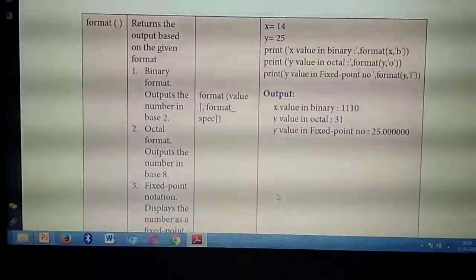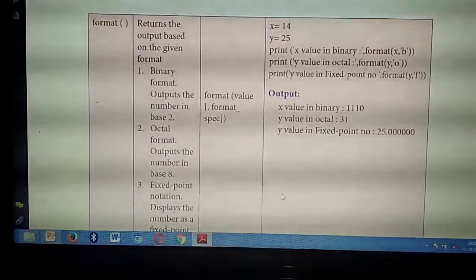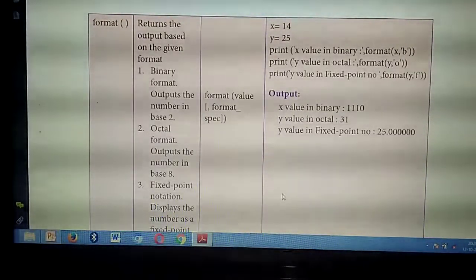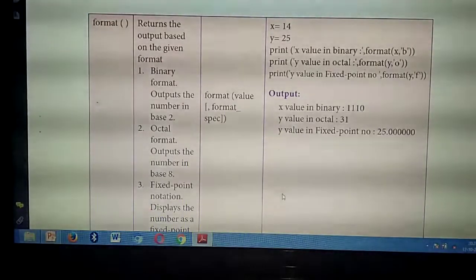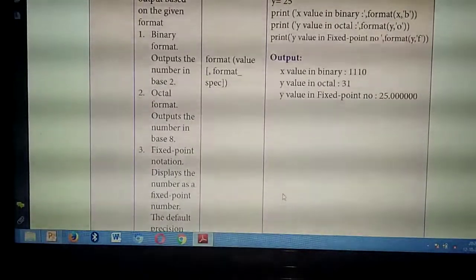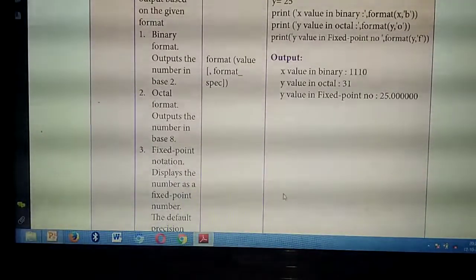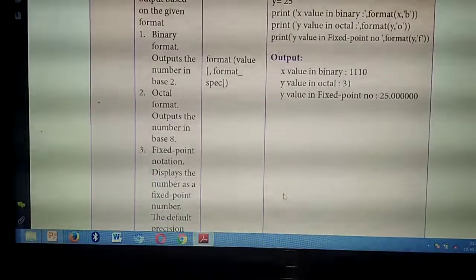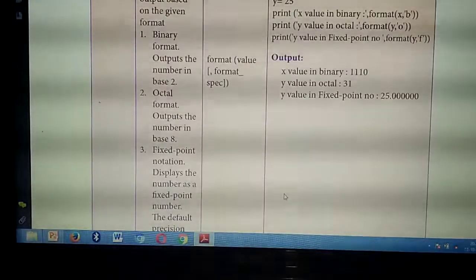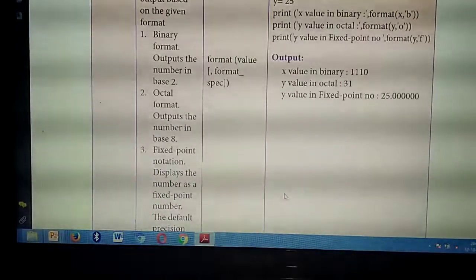Understand? So what's the use of the format function? It will return in which format the given number is. The given number may be in binary format, octal format, fixed point format or hexadecimal or anything. Okay, listen. What's the formula to calculate binary format? The given number you need to divide by base 2, and the output you get is called binary. Octal means you need to divide the number by 8. Okay. Fixed point, that they are giving.